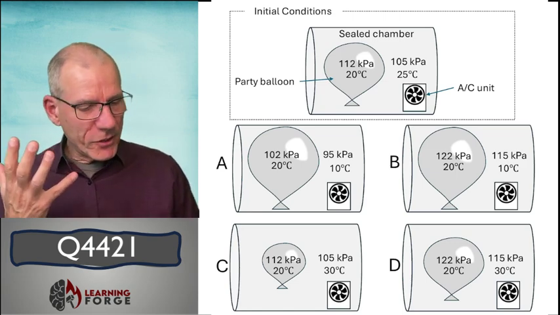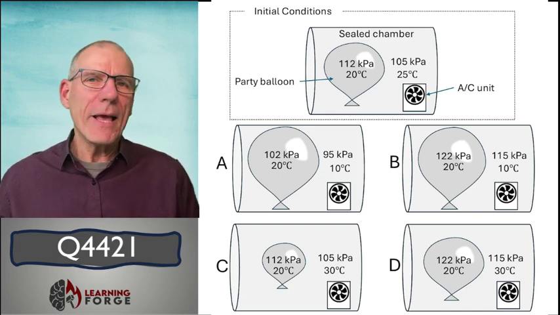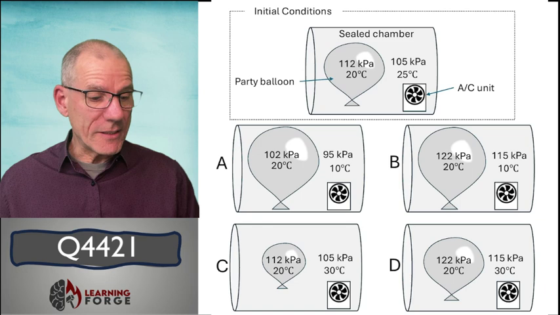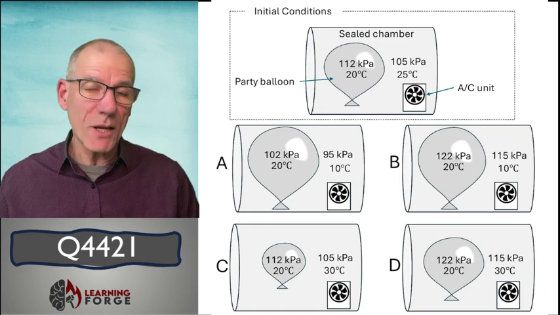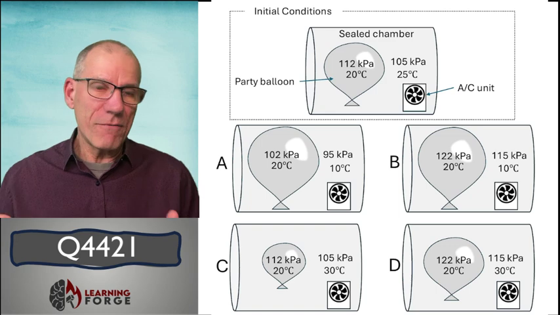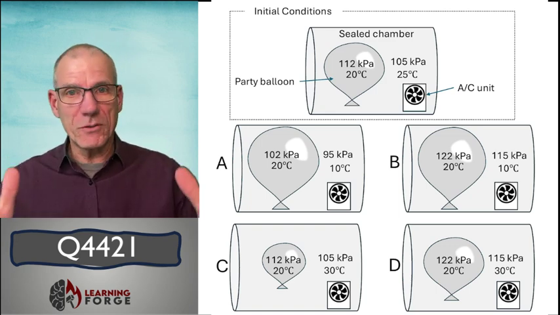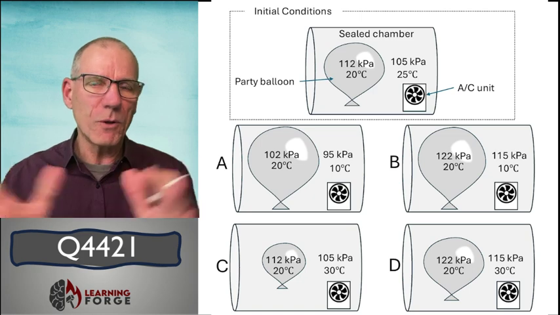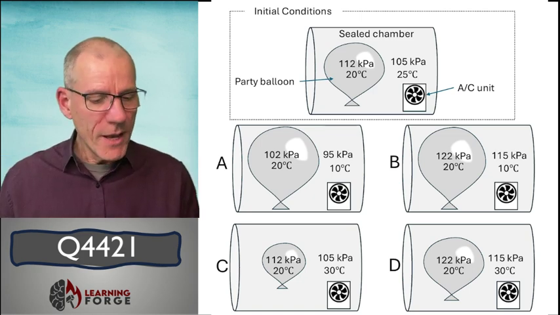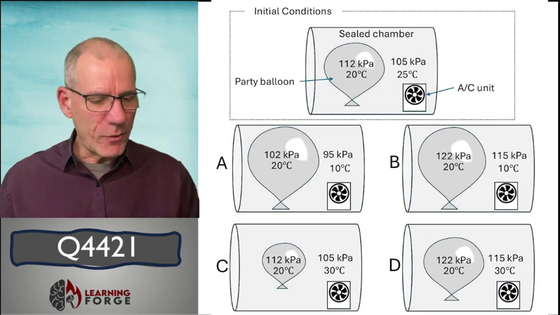So we've got our initial conditions, and then we've got some changing conditions. And if you read the stimulus, it tells you very clearly the only thing that can get changed is the temperature of the air in the sealed chamber. That's the only lever we've got to pull. And so that's going to have an effect on those other things. Well, the number of moles of gas can't change because the chamber's sealed and the balloon is tied off, and we're told that no gas can come or go. And so really now we're just thinking about pressure and temperature and how those things are related.